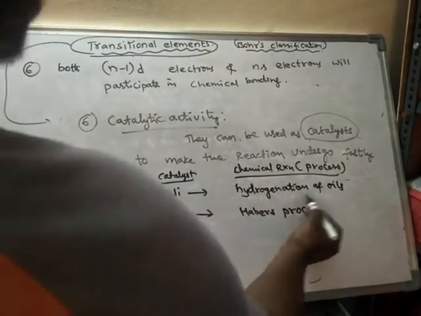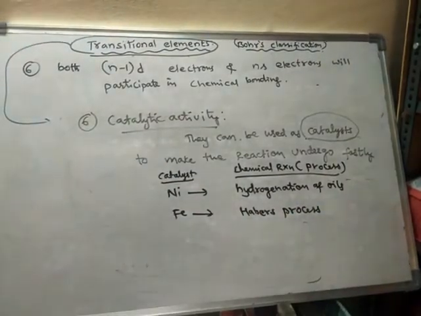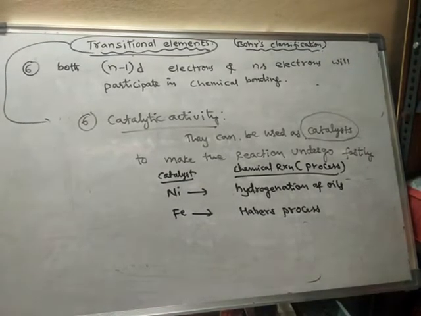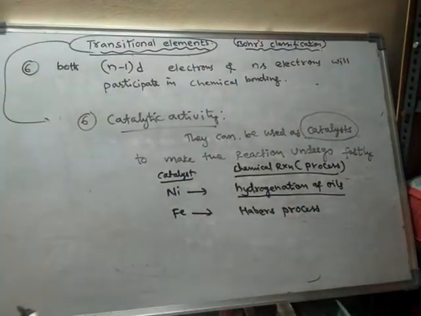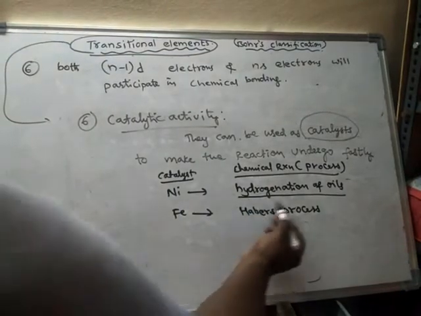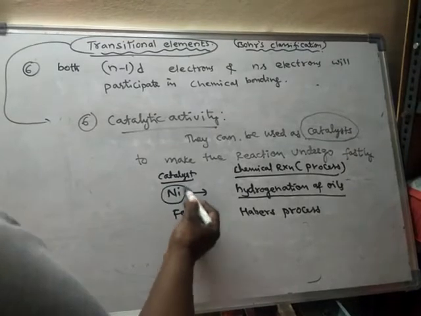So what is hydrogenation of oils? Hydrogenation of oils means conversion of oil into ghee or dalda. Dalda means a solid substance. Oils are liquids. The liquid oils are converted into solid substances by the process of hydrogenation of oils. In that chemical reaction, nickel is used as a catalyst.